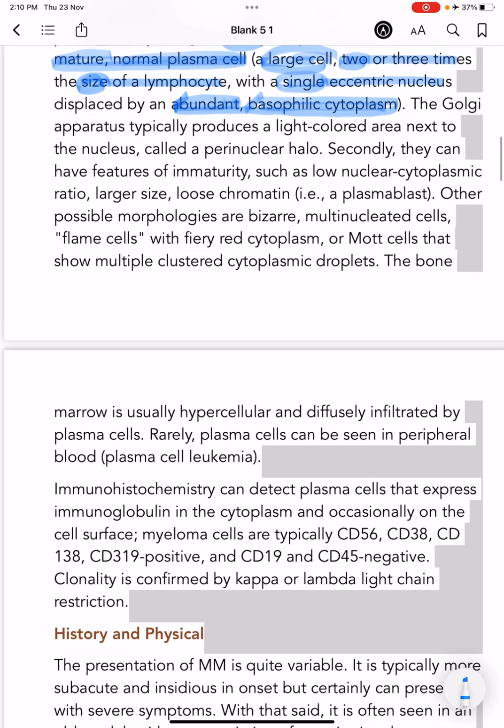And the Golgi apparatus typically produces a light colored area next to the nucleus, called a perinuclear halo.